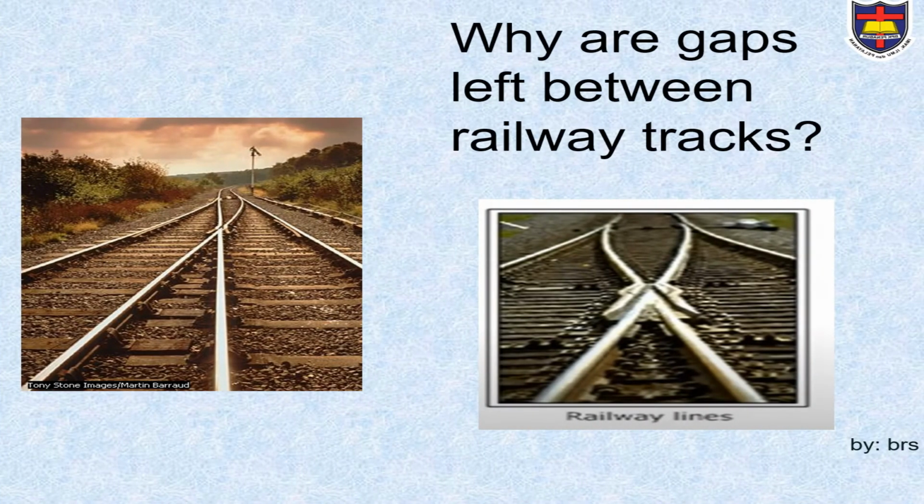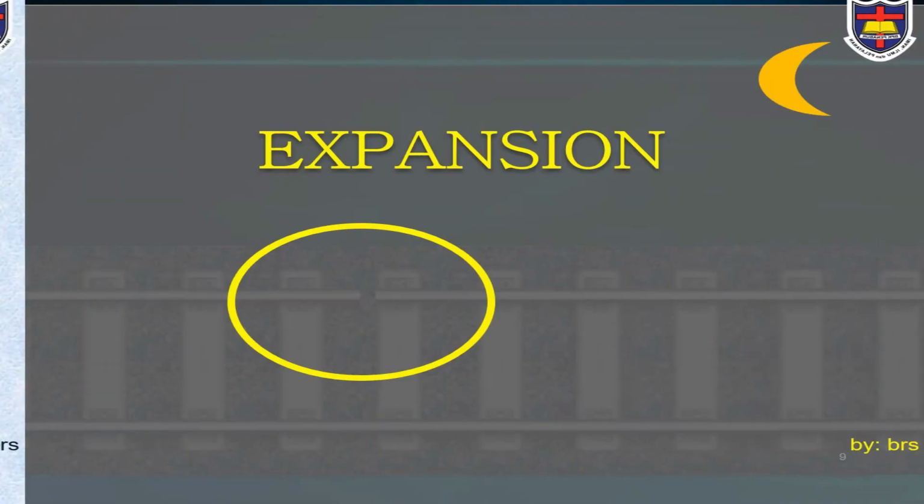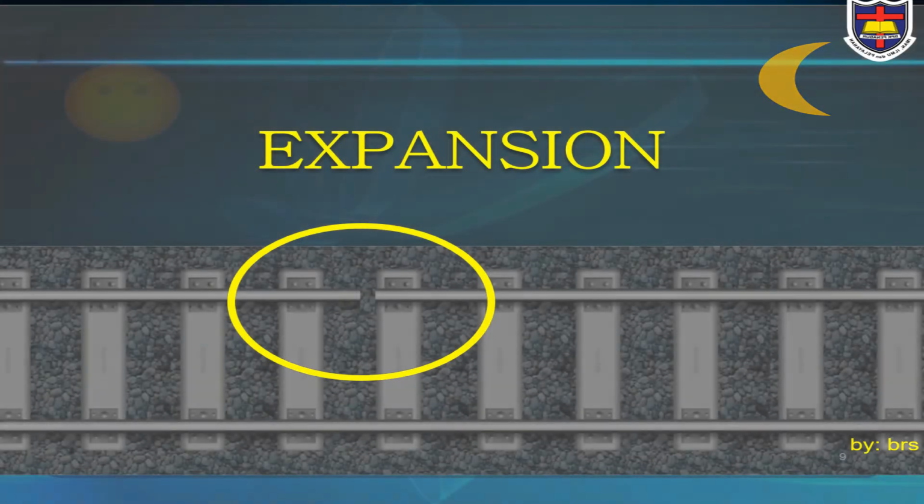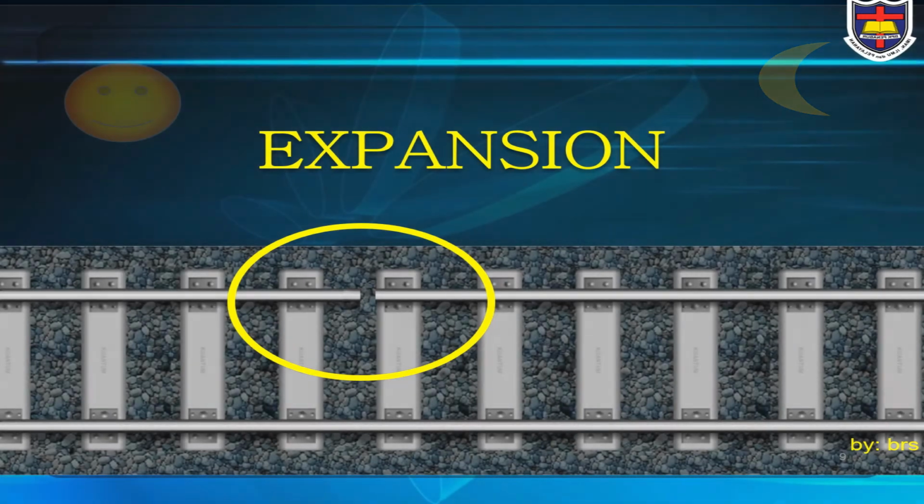Why are gaps left between railway tracks? Look at the yellow circle. During the day, the railroad gaps close each other.